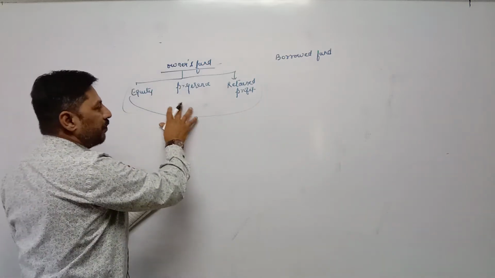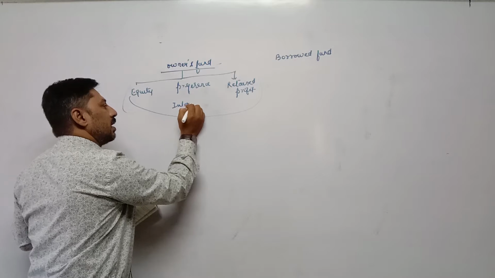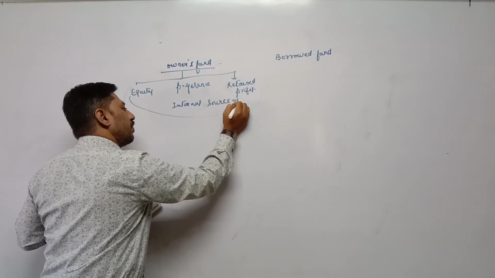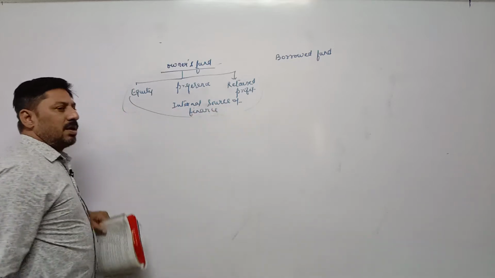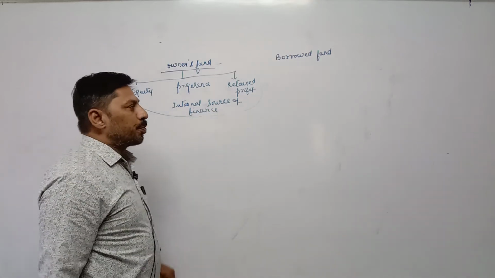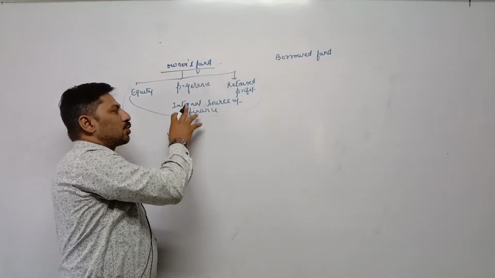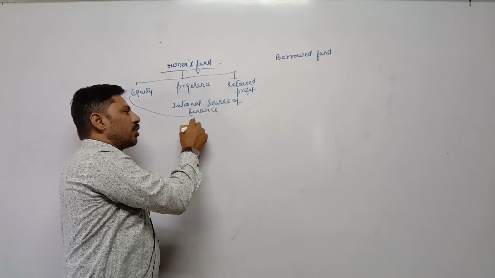This is one type of internal, also known as internal source of finance. On such finance, business units are not required to pay interest. This is called owners fund, internal source of finance. On such finance, business units are not required to pay any interest.